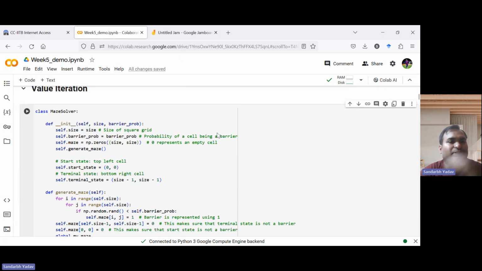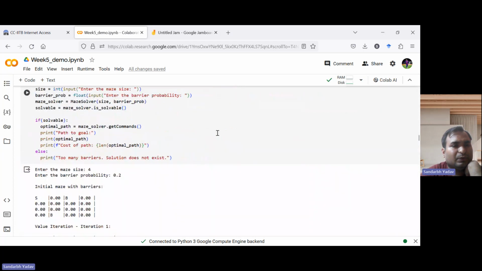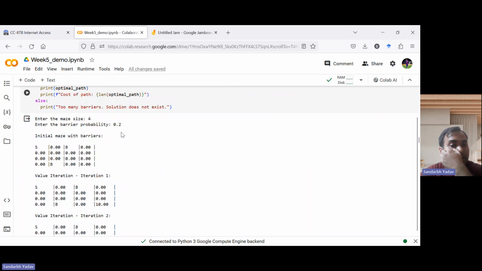So last week I showed value iteration. In value iteration, suppose this is the maze which was generated last week. I'll explain this again. This was the start state, this was the barrier, right? These two barriers were there.